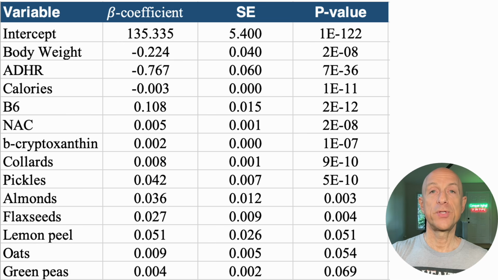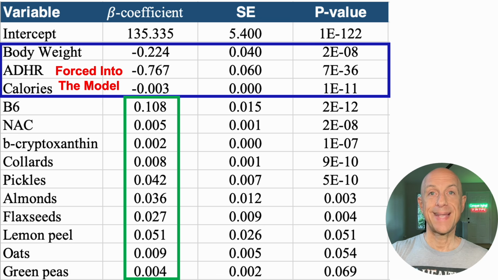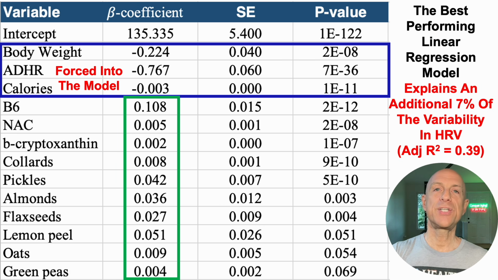That's what we'll see here. And using those same 10 foods, and also after adjusting the model, so forcing these three variables into the model that explain 32% of the variability in HRV, now we can see that those same 10 foods or nutrients all have a positive beta coefficient. In other words, these are all positively associated with HRV after accounting or adjusting for body weight, average daily heart rate, and calories. And then in terms of the adjusted R squared, they explain an additional 7% of that variability, bringing the adjusted R squared with this collective model, with the three forced variables, body weight, ADHR, and calories, and the 10 nutrients or foods, to 39%.